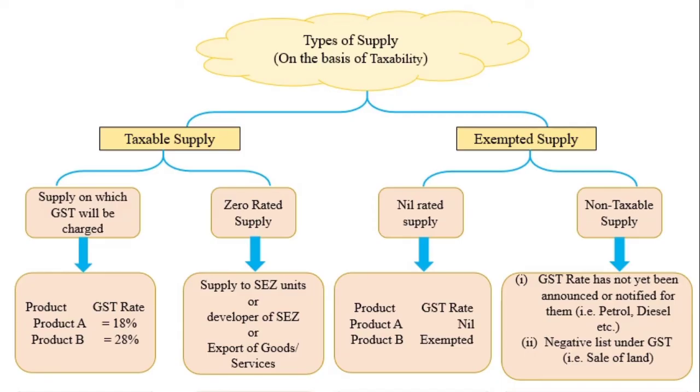Now non-taxable supply means where the GST rate is not yet announced by the GST Council and it is not covered under GST right now, but it may be covered in future, like petrol, diesel, etc. And the next one is negative list goods, which is there in GST, but tax rate is not applicable on such kind of goods, like sale of building, sale of land. So these types of transactions are covered under non-taxable supply.